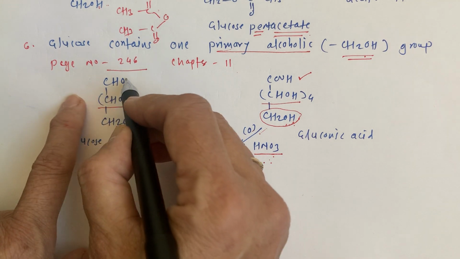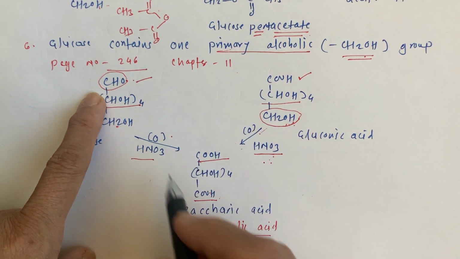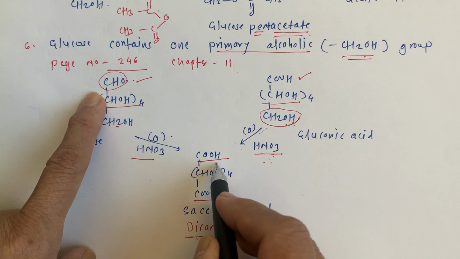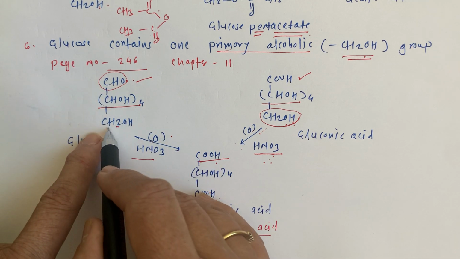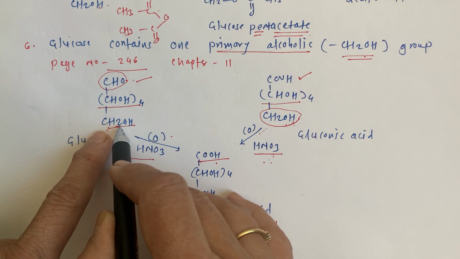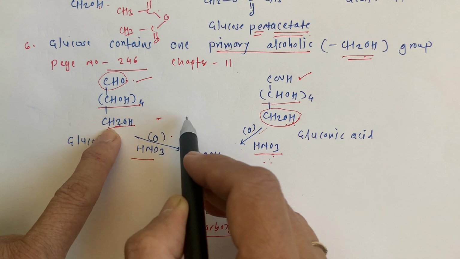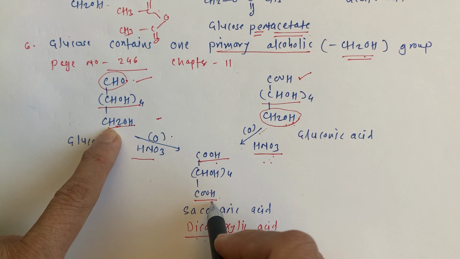And similarly, for the aldehyde group, it is a very general tendency that on oxidation it is converted into COOH. To do the oxidation, the primary alcohol is first converted into an aldehyde group and then into a carboxylic group.